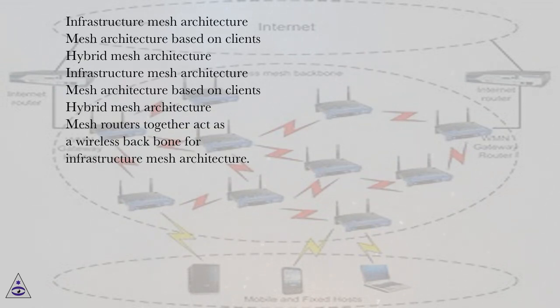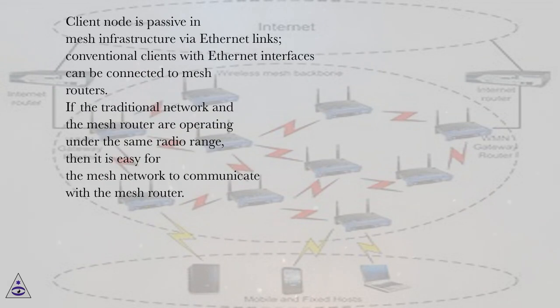Mesh routers together act as a wireless backbone for infrastructure mesh architecture. Client node is passive in mesh infrastructure via Ethernet links. Conventional clients with Ethernet interfaces can be connected to mesh routers. If the traditional network and the mesh router are operating under the same radio range, then it is easy for the mesh network to communicate with the mesh router.